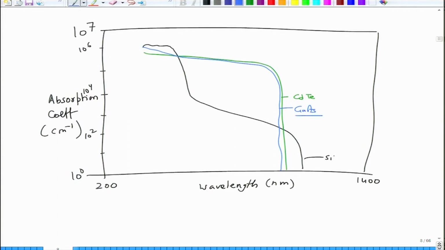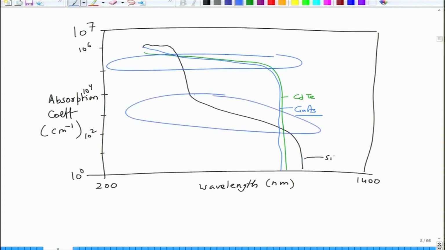So you can see that the absorption coefficient here is in the 10 to the power 5 range, and this is in the range of 10 to the power 3, 10 to the power 4. So there is a huge difference in absorption coefficient, order of magnitude difference of course, and this causes silicon devices to be thicker as compared to other semiconductors.